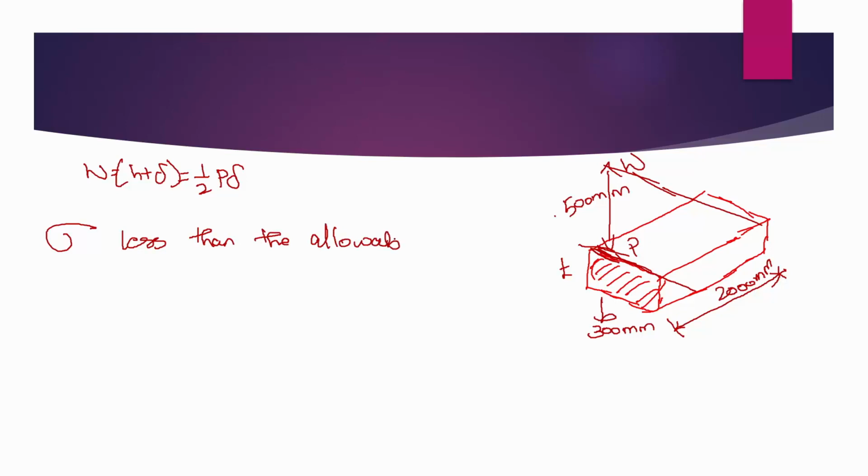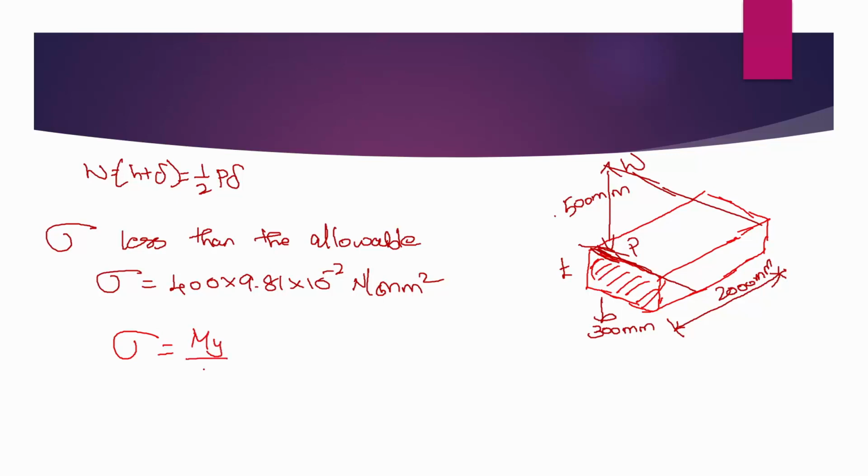So the allowable stress is already given, where sigma is equal to 400 into 9.81 into 10 to the power minus 2 Newton per mm square. Now using the bending moment equation, we have already discussed during the different types of stresses that for bending, sigma is equal to My by I, or we can also write it as M by I by y, which can be replaced with M by Z, where Z is I by y, which is your section modulus.